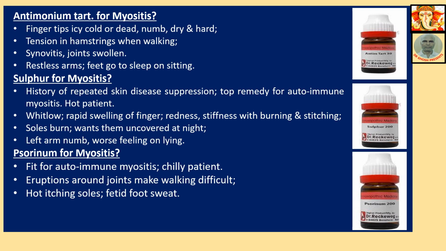Psorinum for myositis, fit for autoimmune myositis, chilly patient. Sulphur is a hot patient, but Psorinum is a chilly patient. Eruptions around joints make walking difficult, hot itching soles, fatigued, foot sweat.